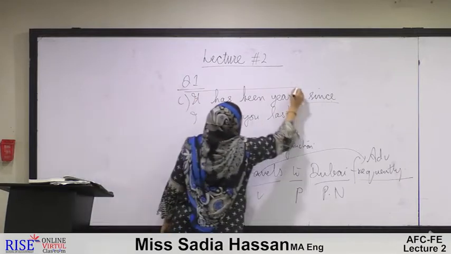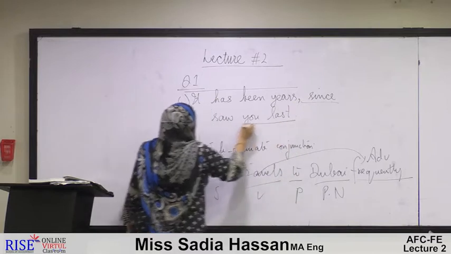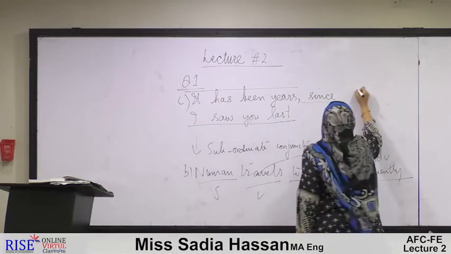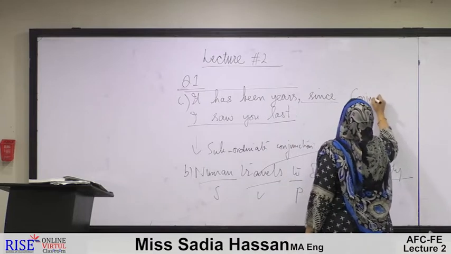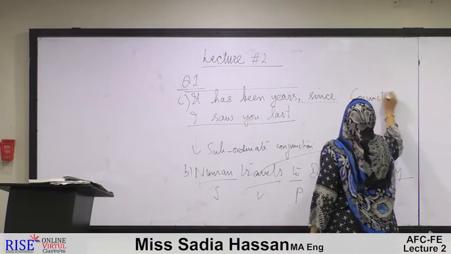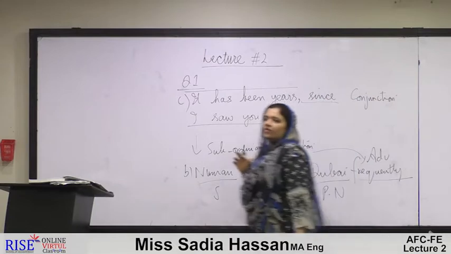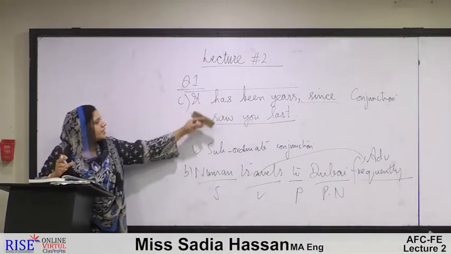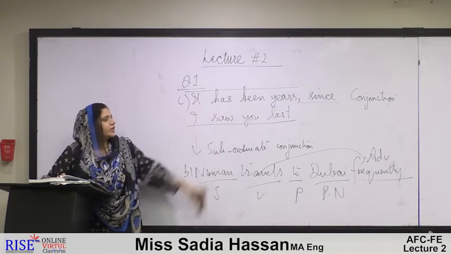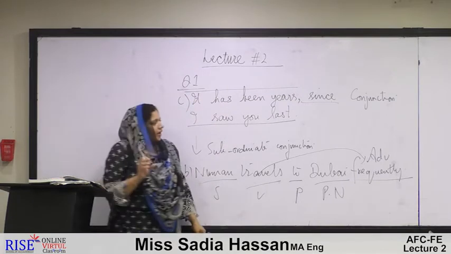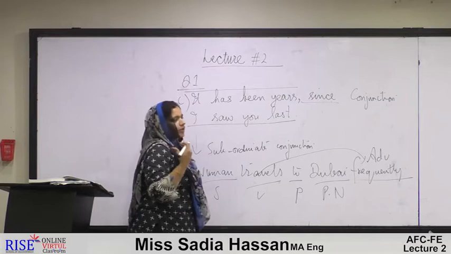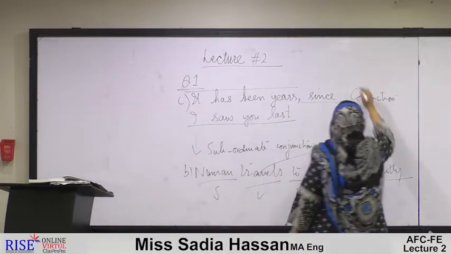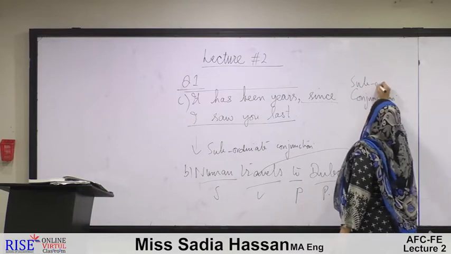"It has been years" is a clause, "I saw you last" is another clause, and "since" has been used as a conjunction. What does the conjunction do? As we have already read, a conjunction is a word which joins two clauses. So these are two clauses, and the word has been used as a connective. In other words, a conjunction is also known as a connective. Fine. We can also call it the subordinate conjunction.